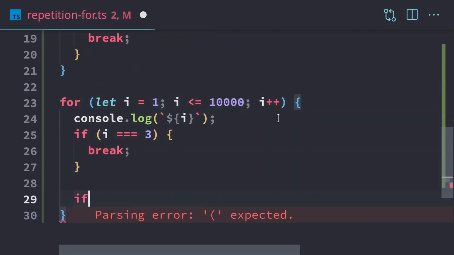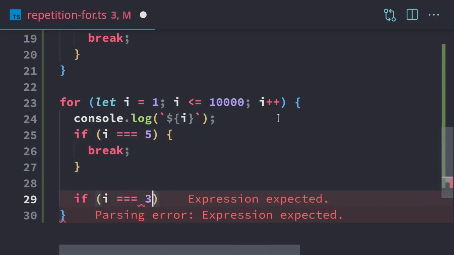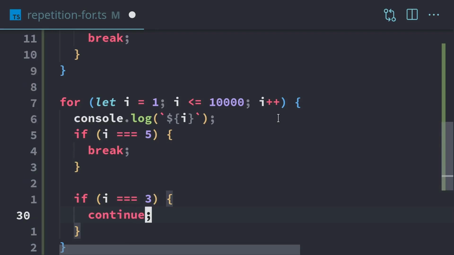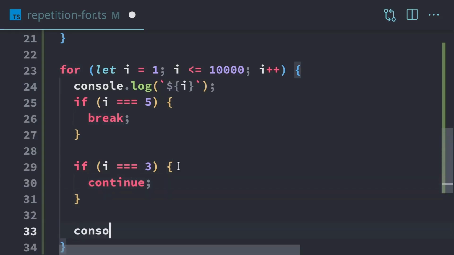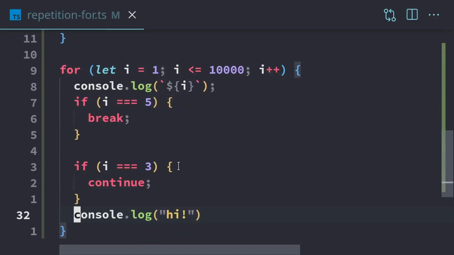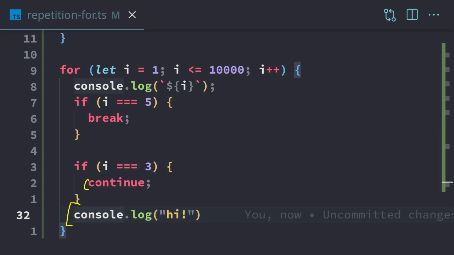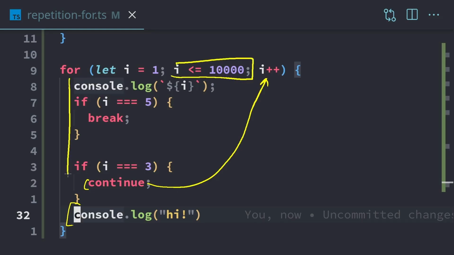We're also going to add another if, change this one to 5. And so if I is equal to 3, then we're going to continue. And so what continue will do, continue is going to stop the loop and then go on to the next iteration. So if there's code down here, so if we have code, we'll say console.log, this will be high. This high won't actually execute here. This logging isn't going to execute because as soon as continue is hit, we jump right up to here, increment I by 1, and then check our Boolean, and then continue on with the next iteration of the loop.